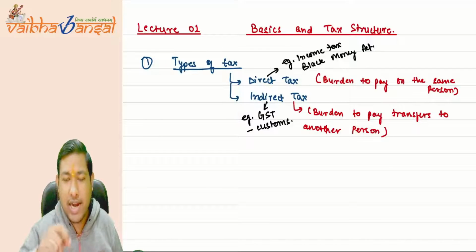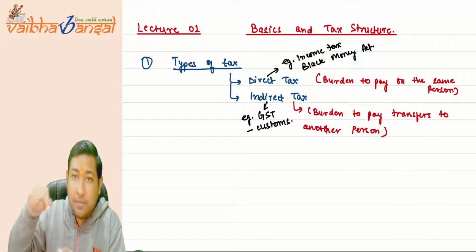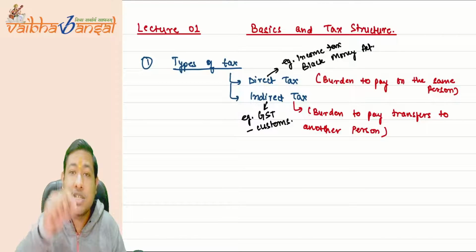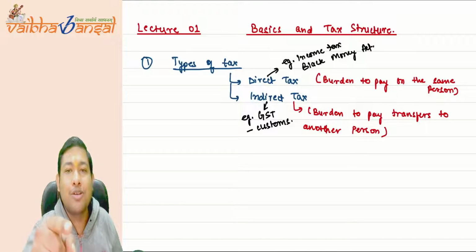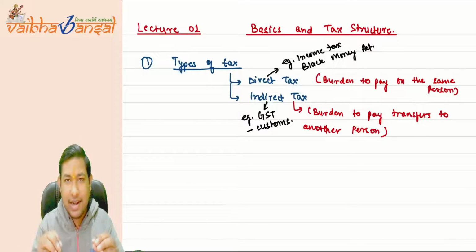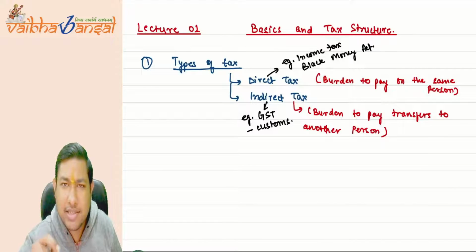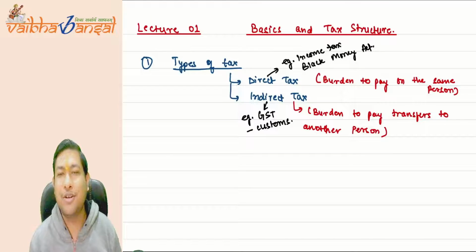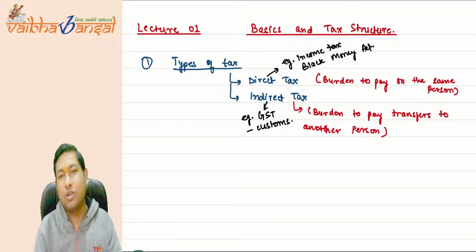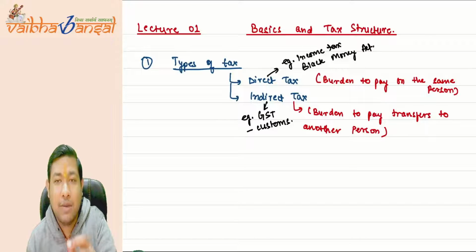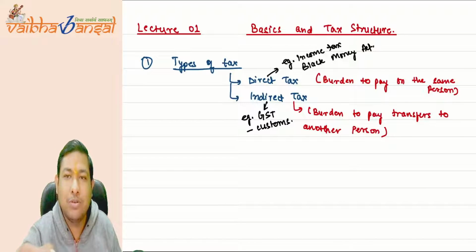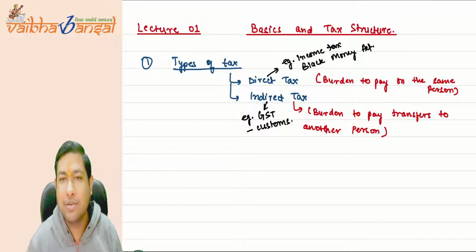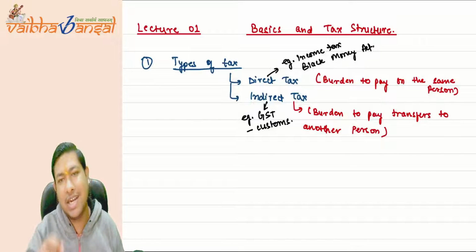So if you want to collect tax from the persons of India, the residents and citizens of India, then you must govern those taxes from the Constitution of India. Understand that? Whether there is some power given in the Constitution of India to collect tax, yes, the power is given. To whom? The power is given to the government of India in some cases, and in some cases to the state governments.